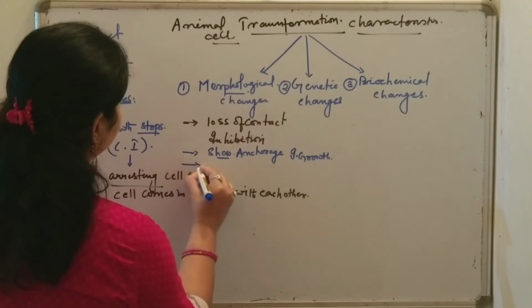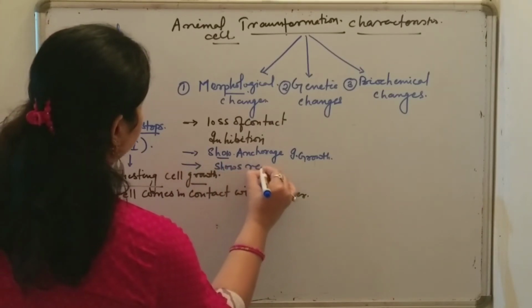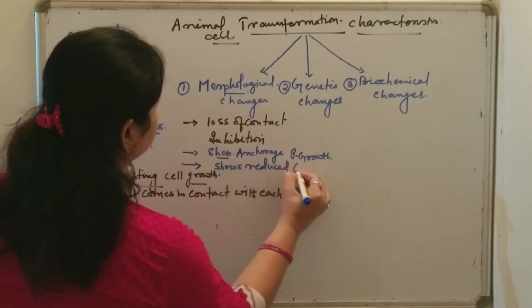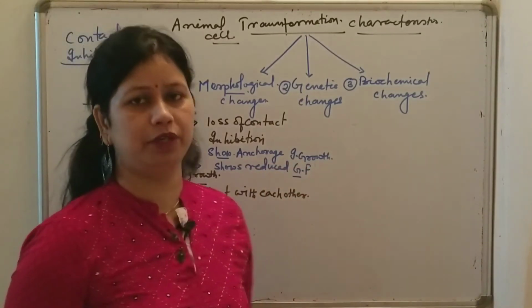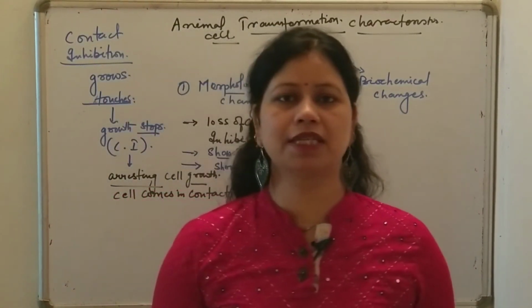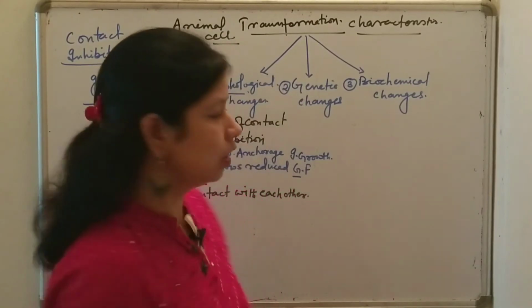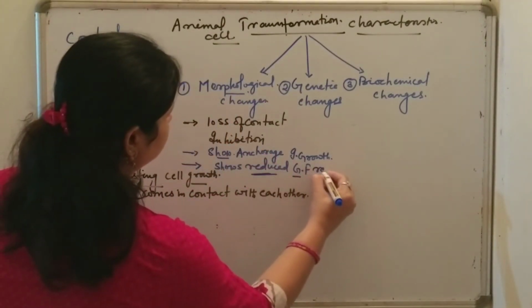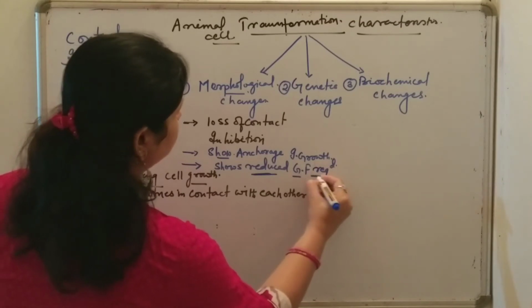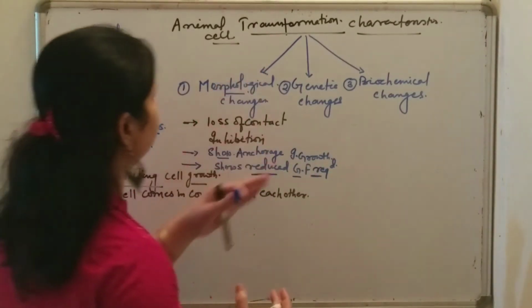Now the third one is they show reduced growth factor requirement for their growth and development, such as they require very little serum for their optimum growth. So the requirement of growth factor is reduced in case of transformed animal cells.